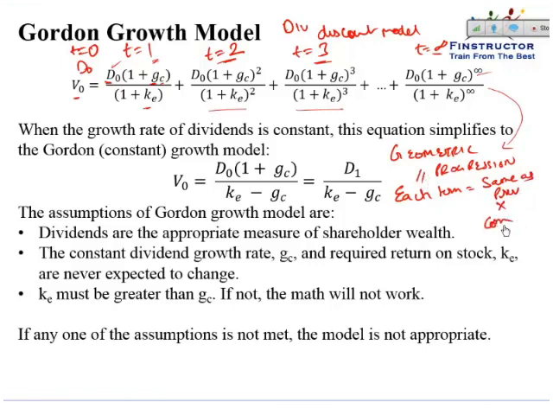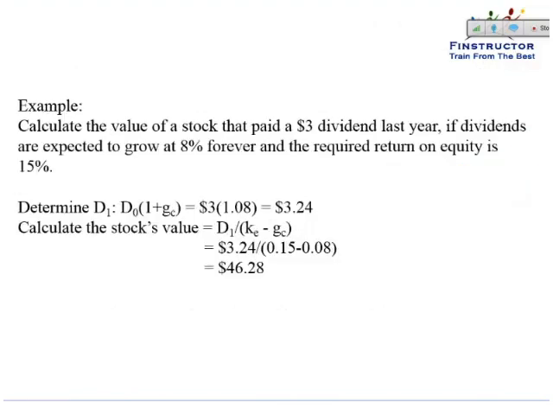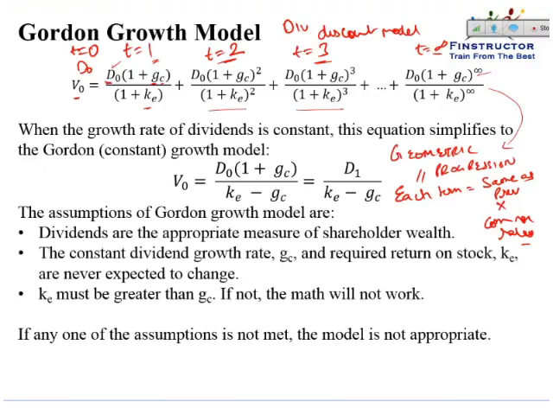That's what a geometric progression is. So is this series a geometric progression? And if yes, what is the common ratio? So in this series, each term is the same as the previous term multiplied by a common ratio equal to 1 plus G upon 1 plus KE.